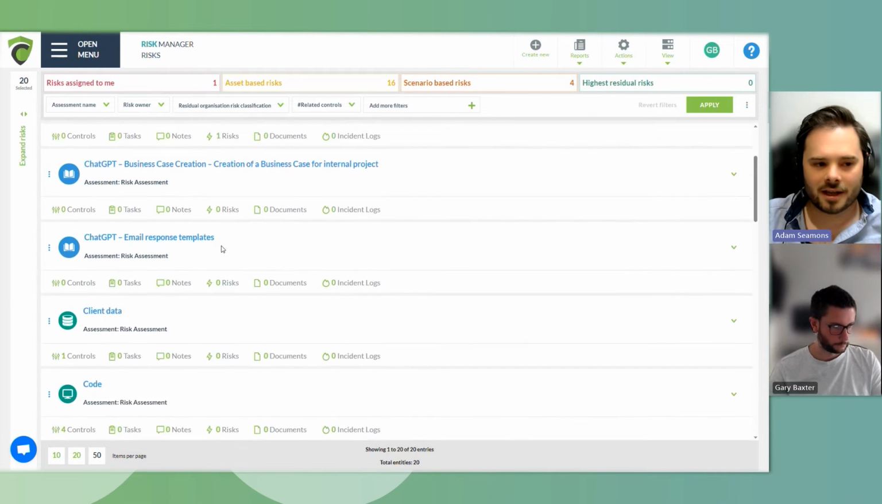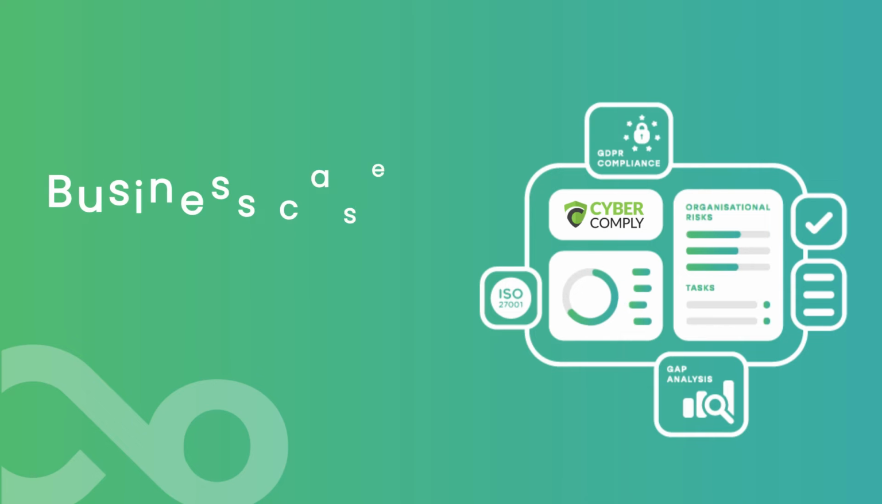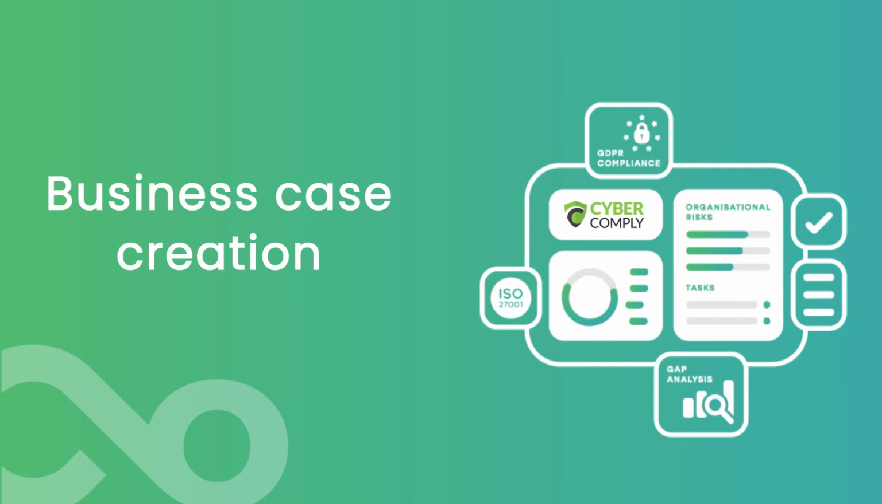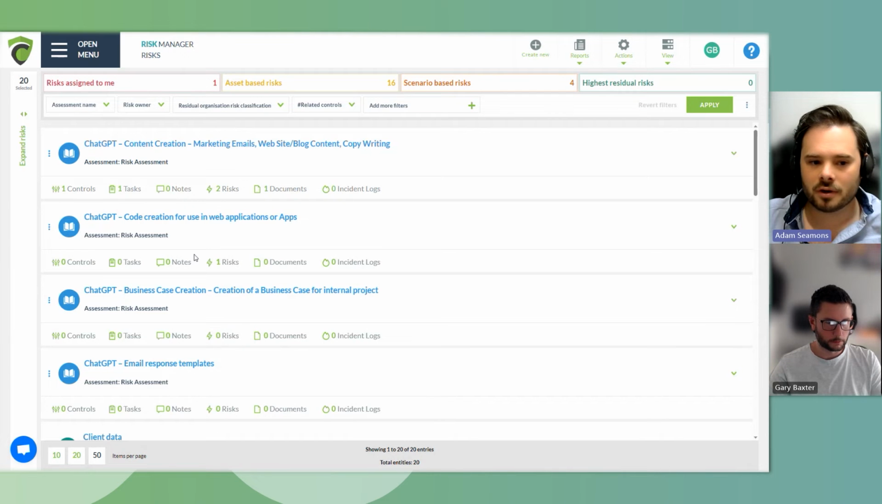Back to you, Adam. And our next one is business case creation. So this is where potentially a member of staff, such as a middle manager, is looking to put a business case together, to take an idea, a software solution, a purchase request that they want to make, and they need to put a business case to that so they can then take it to their board and try to convince them of the worth of their idea to get that support or that funding.